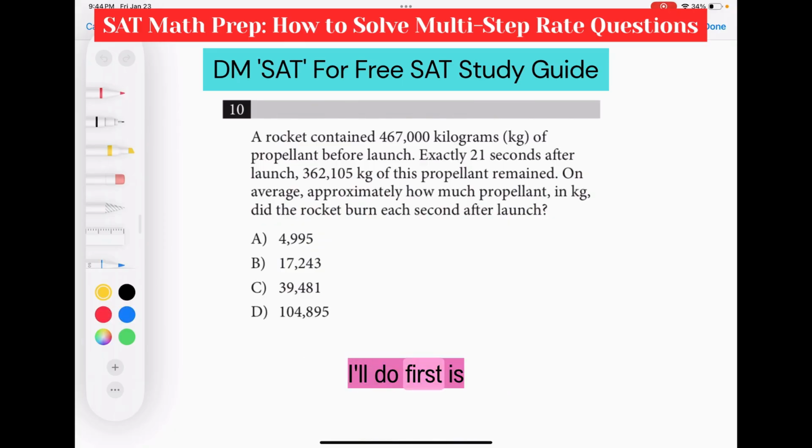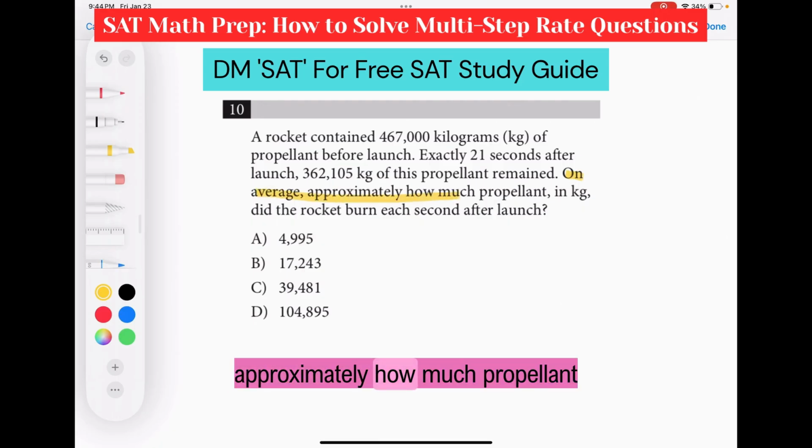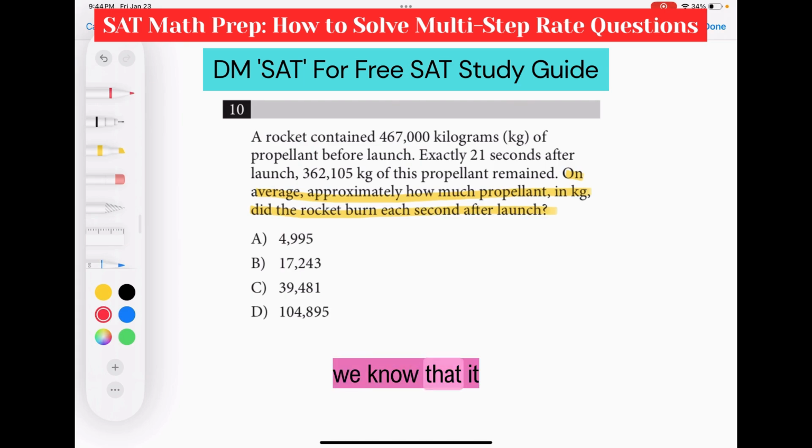So, what I'll do first is I'm going to underline the question. On average, approximately how much propellant in kilograms did the rocket burn each second after the launch? So we know that it started off with this much, and it lasted for 21 seconds, and afterwards they had this much remaining. So the burn rate, essentially, is the final minus initial,